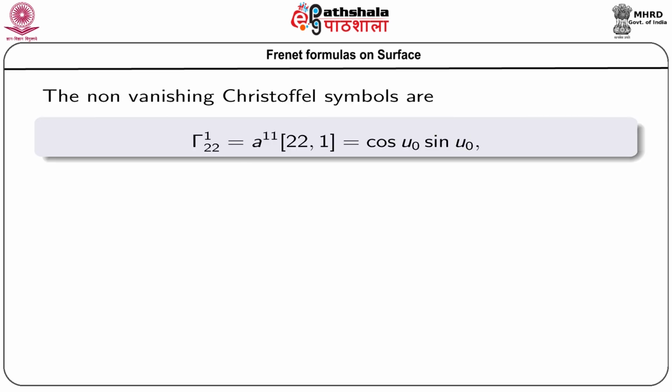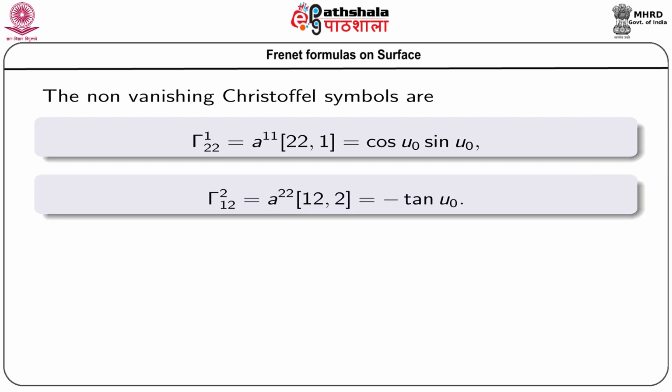The non-vanishing Christoffel symbols are gamma 1 2 2 is cos u 0 sin u 0 and gamma 2 1 2 is minus tan u 0. So, if we calculate the Christoffel symbols of the first kind 2 2 1 and 1 2 2 and take the product with A upper 1 1 and A upper 2 2, then we get these results.